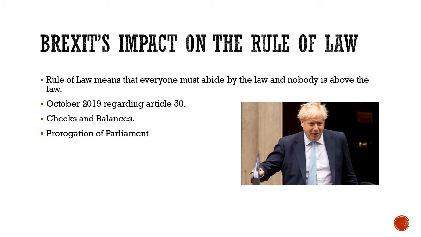The prorogation of Parliament is a breach of the rule of law. It is law that the government, which is the executive, has to go through the legislature and the judiciary. In this case, the prorogation of Parliament disrupted Parliament's role as the legislature. This is a breach of law, as it meant that the government did not have to work through Parliament, meaning that the rule of law was not abided by.